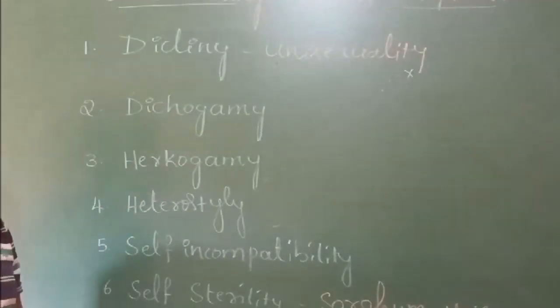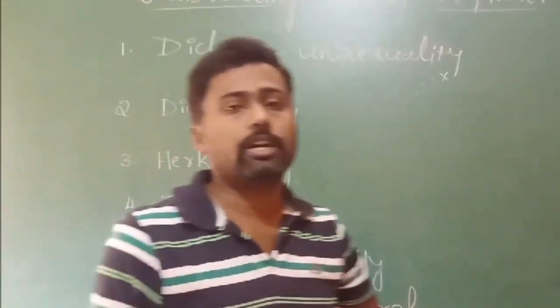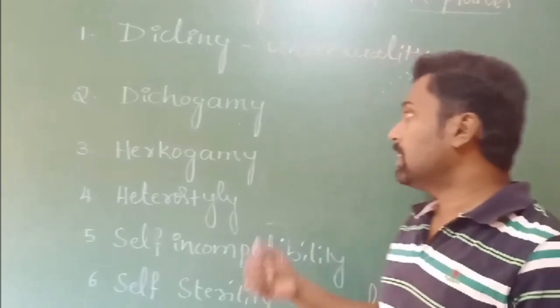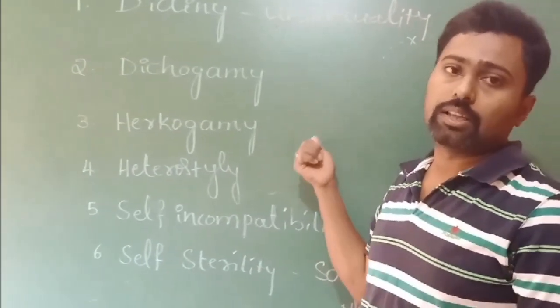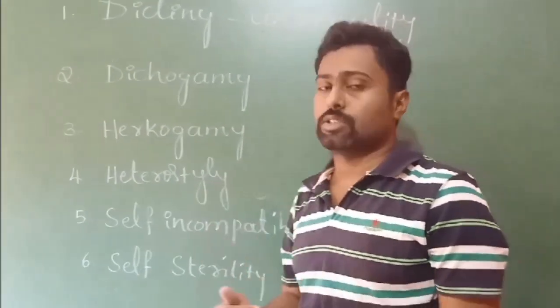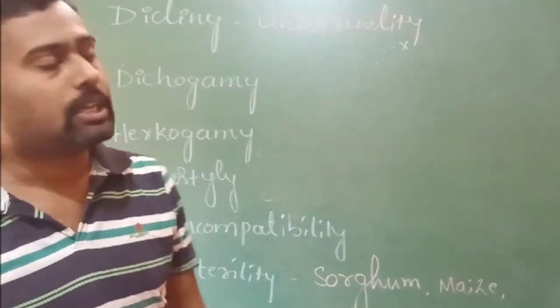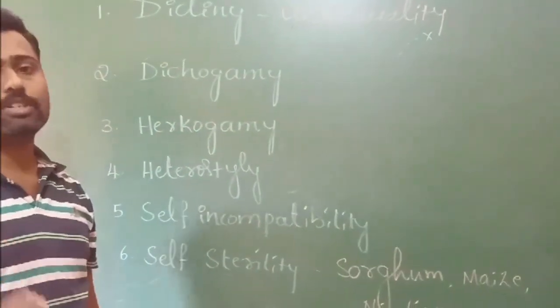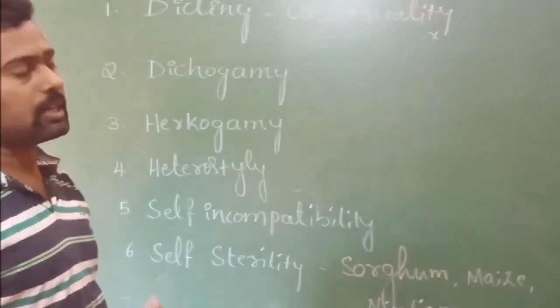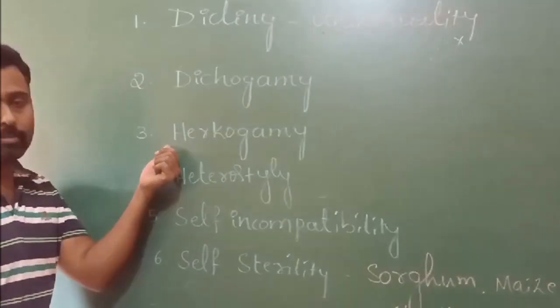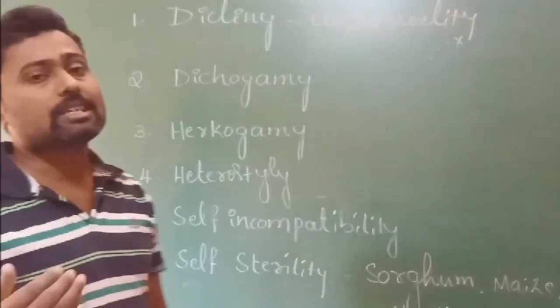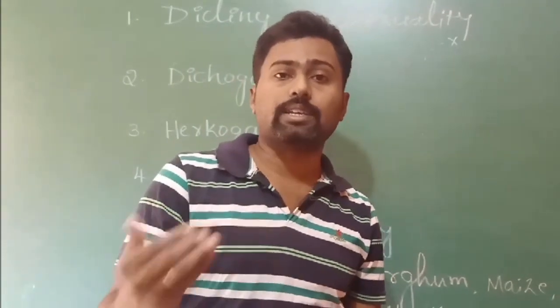Another condition is dichogamy, where maturation of androecium and gynoecium is at different times. In that, one is protogyny and the other is protandry. If the gynoecium matures first before the androecium, it is protogyny. If the androecium matures first before the gynoecium, it is called protandry. Then hercogamy: the development of physical structures or barriers to avoid self-pollination.